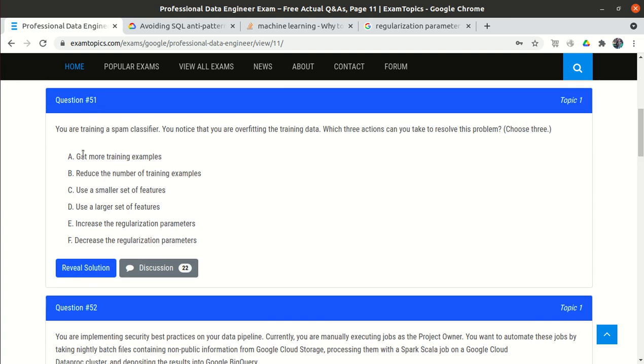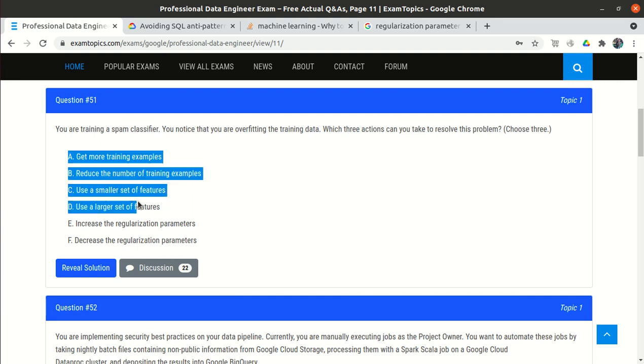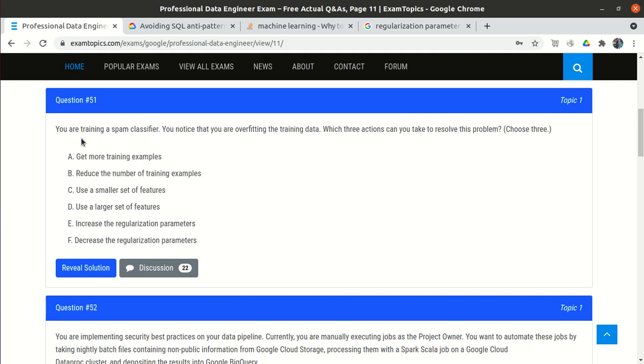If you closely look at all these options, you will notice they are contradictory to each other. Get more training samples, reduce the number of training samples. So out of A and B there should be only one. Use a larger set of features, use a smaller set of features.